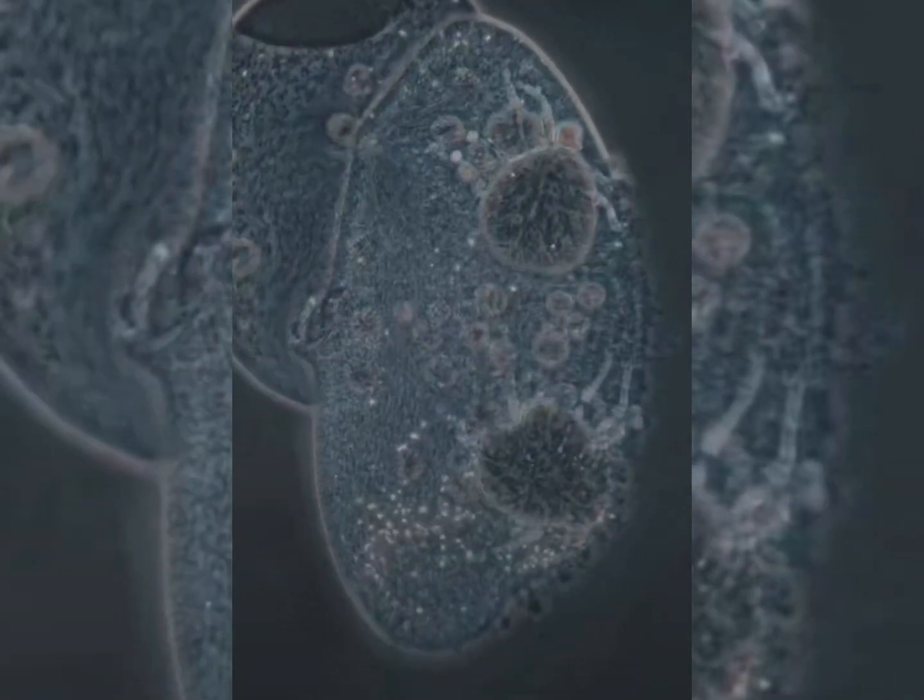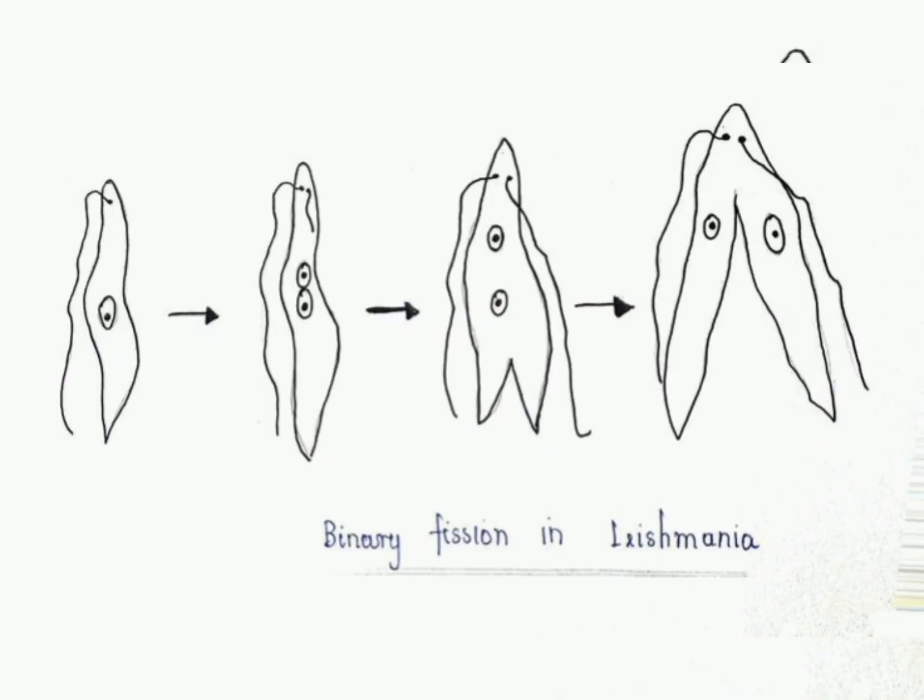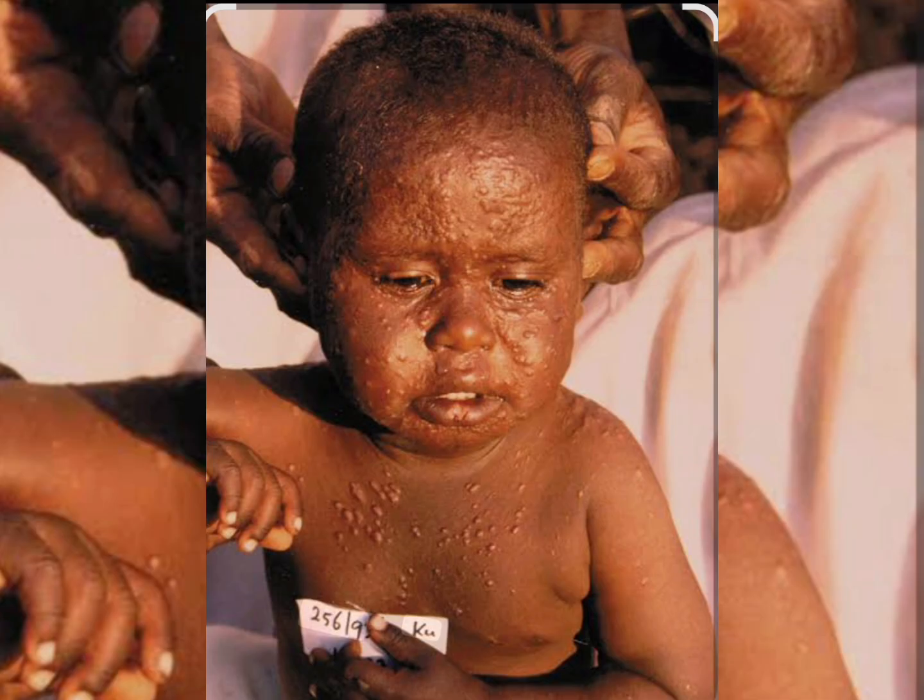Binary fission in Leishmania. Leishmania divides in a vertical plane. It has a particular body shape. As Leishmania is a parasite, it causes a disease called Kala Azar.